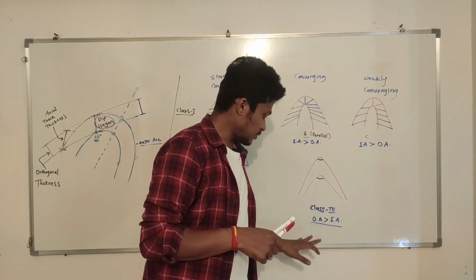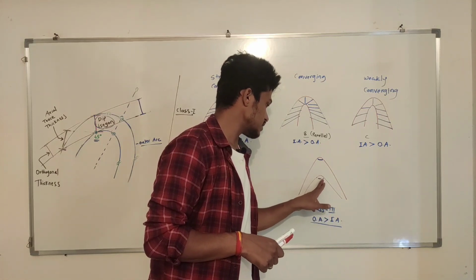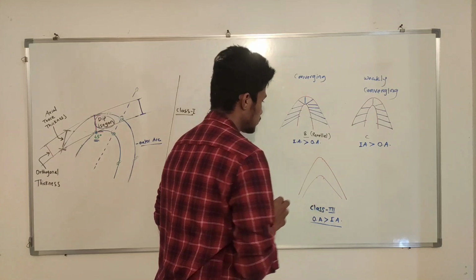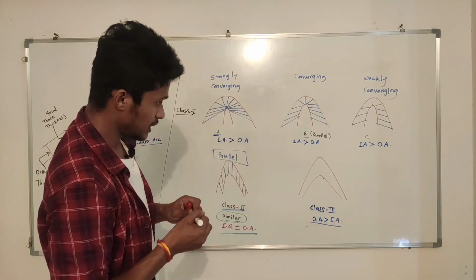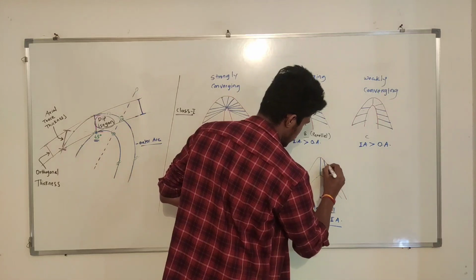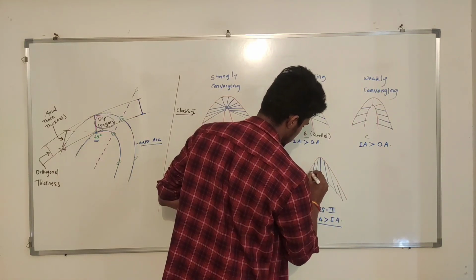In class 3 we have already seen the outer arc has more curvature than the inner arc, and we can see this in the diagram. Now what about dip isogons? The dip isogons will be diverging for this fold from this center.